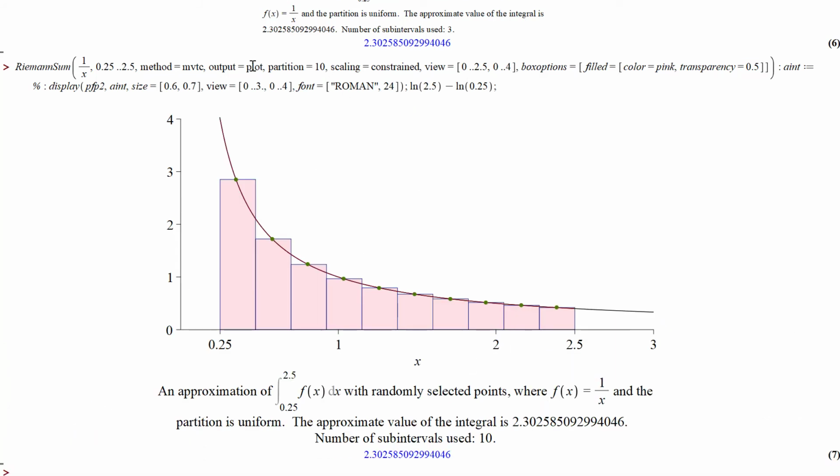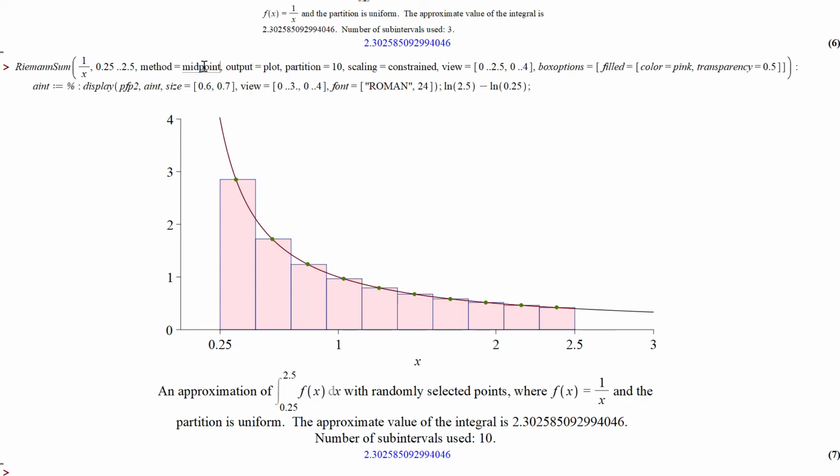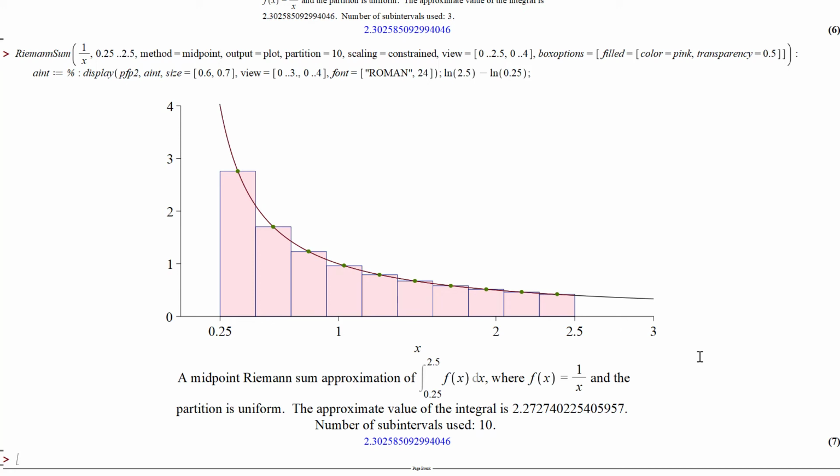And again, I'm using that procedure. If I change it to some other way, like midpoint or something, it looks similar, but now notice the value is different than the exact value of log minus log. Right, so now there's a difference.